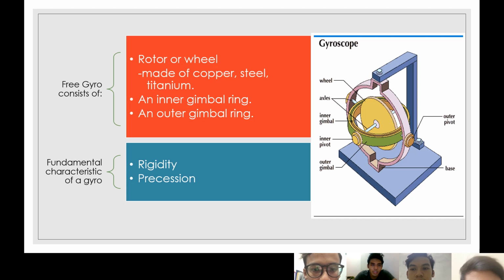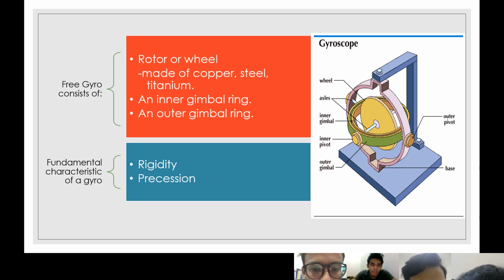Okay, a free gyro consists of three main parts. First, the rotor, which we can call the wheel. It is made from copper, steel, and titanium. Here, you can see it in the picture. Second, an inner gimbal ring. The inner gimbal ring is here. Third, the outer gimbal ring, the green one. Those are the three main parts in a free gyro.